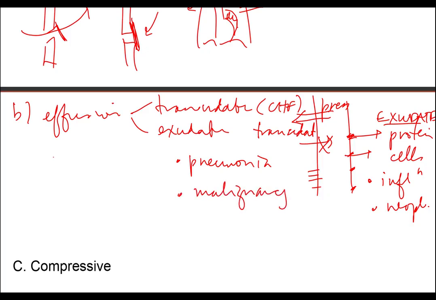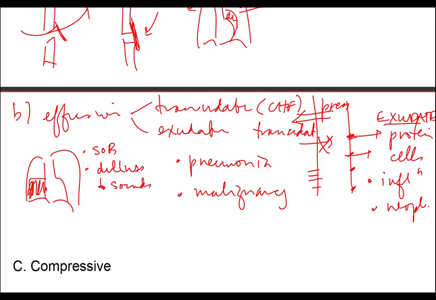And therefore, when one takes a look at how one's going to see this clinically, we're going to see here, for example, a right-sided pleural effusion. The patient's going to present with shortness of breath. On physical exam, one's going to have dullness to percussion and absent breath sounds. And then when one taps the fluid to get it out, one is going to find an exudate. And then either the presence of neutrophils for inflammation or malignant cells for spread along the pleural surface will give one the diagnosis.